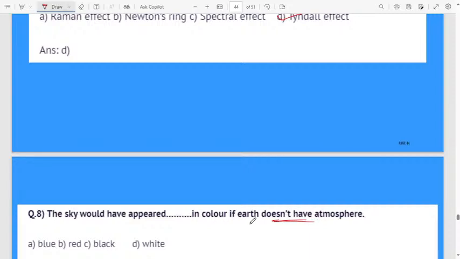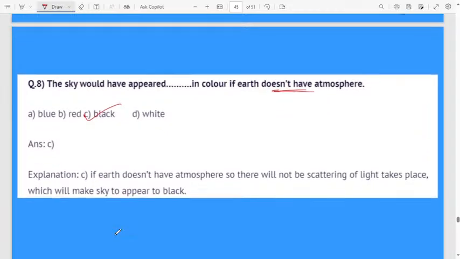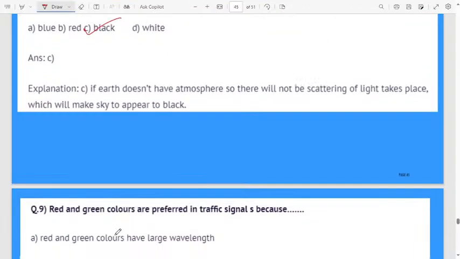First option is blue, second one red, third option is black, fourth white. When there is no atmosphere, there is no scattering of light. What will happen? Yes, the sky will appear black in color. C will be the correct answer. There is no scattering, therefore the sky will appear black in color.